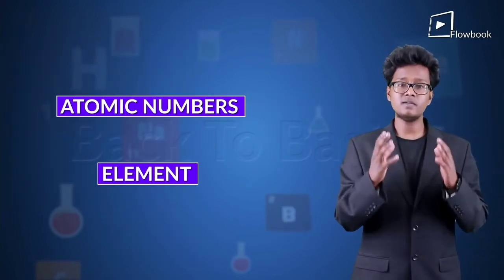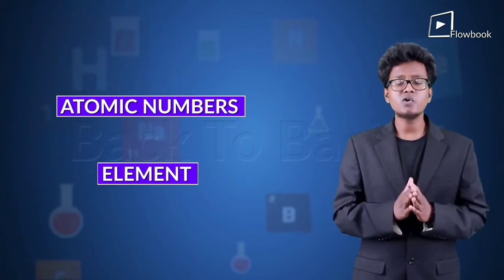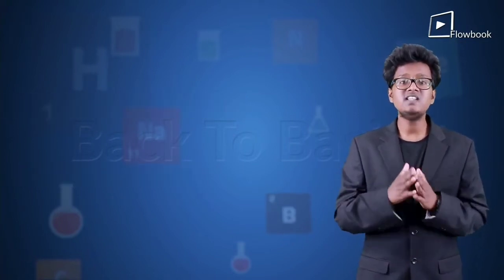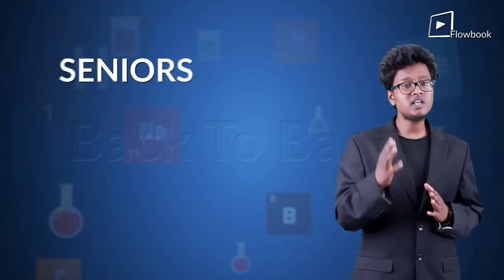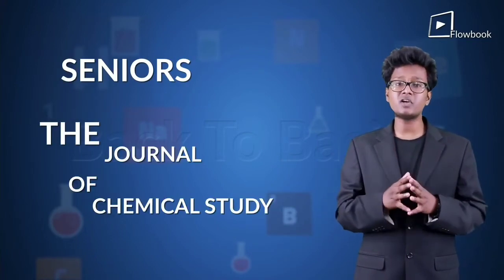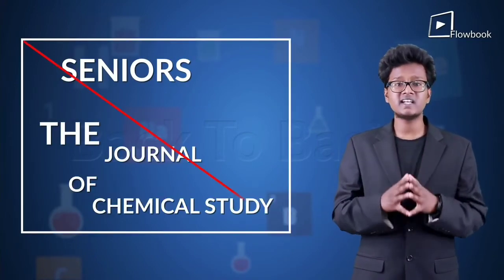Newland was the first person to assign atomic numbers to elements. Although, unfortunately, his work was neither accepted by his seniors nor by the Journal of Chemical Study, which rejected his publication.